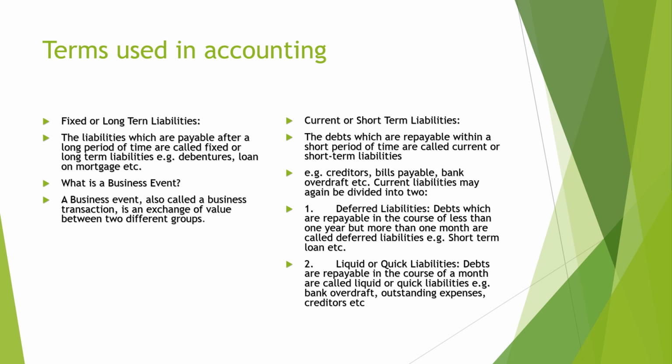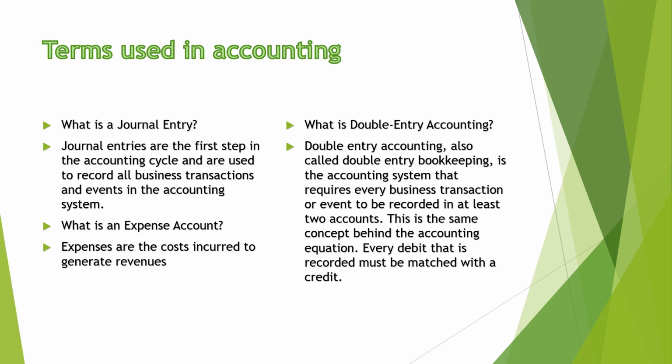Liquid or quick liabilities: debts which are repayable within a month are called liquid or quick liabilities. Bank overdraft, outstanding expenses, creditors, etc. are the examples. What is a journal entry? Journalizing is the first step in the business cycle. Expenses are the costs incurred to generate revenue.